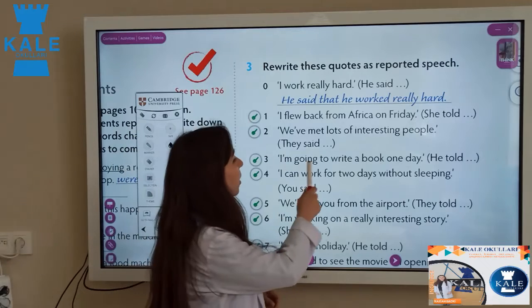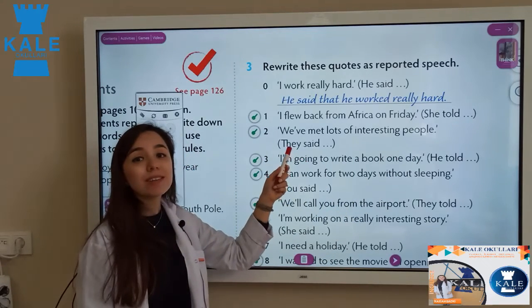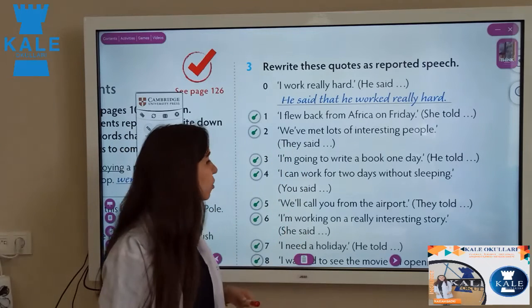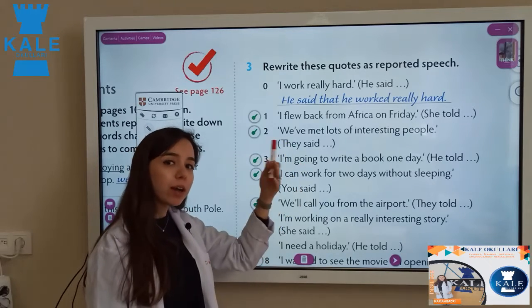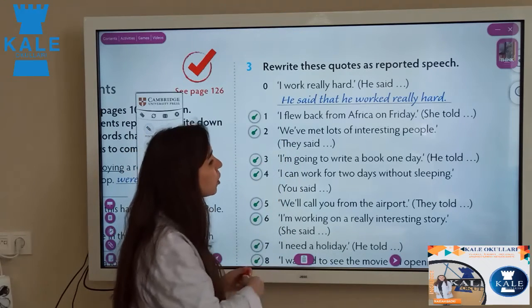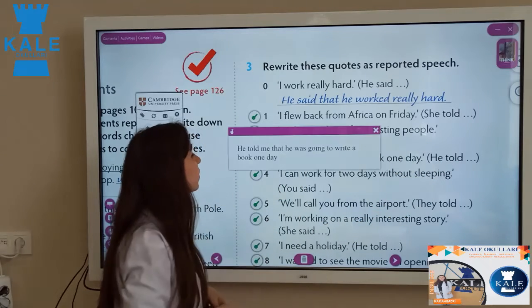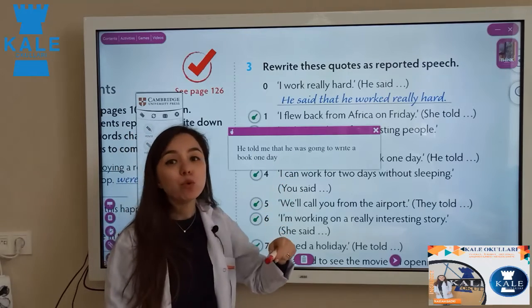Number 3, I'm going to write a book one day. Here we have present continuous. Yes, so we need to write it in the past continuous form, because for the continuous form, you remember, we need to write continuous. So I'm going to write a book one day, he told. Here we have told, so we need an object. He told me that he was going to write a book one day.